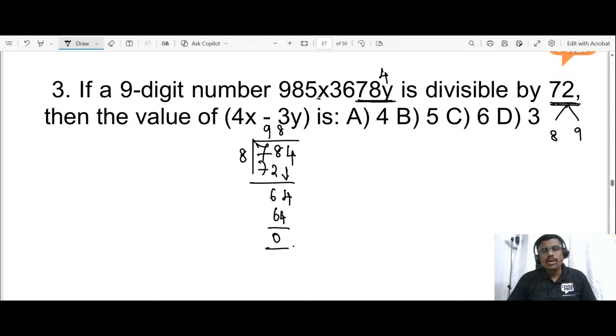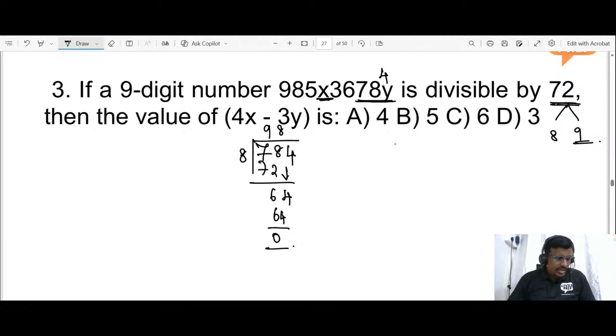Now we need to find one more unknown value, which is x. It must be divisible by 9. What is the divisibility rule of 9? If the sum of the digits is divisible by 9, then the entire number is divisible. So 9 plus 8 is 17, 17 plus 5 is 22, 22 plus 3 is 25, 31, 38, 46, 50.